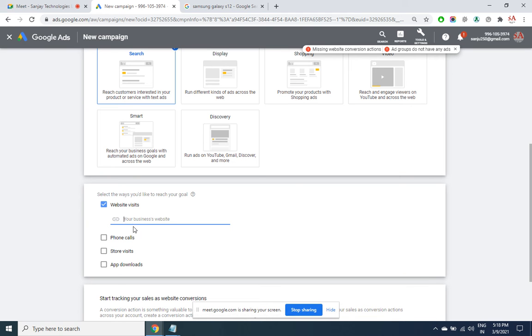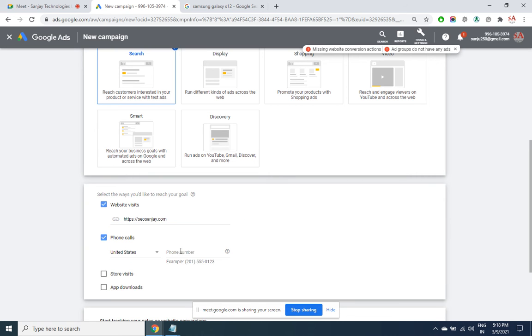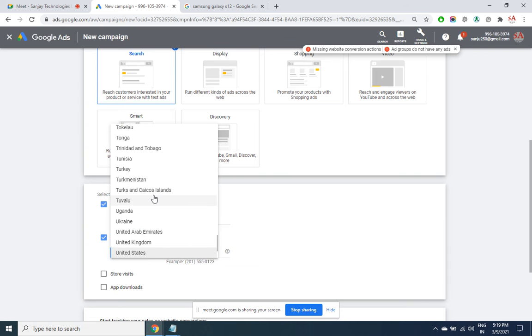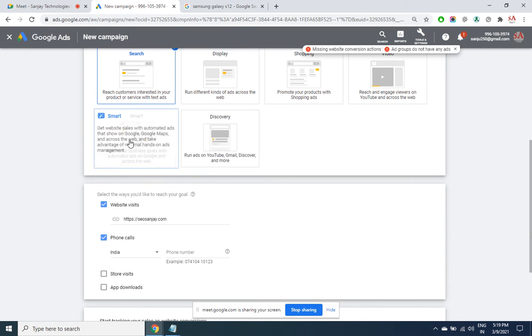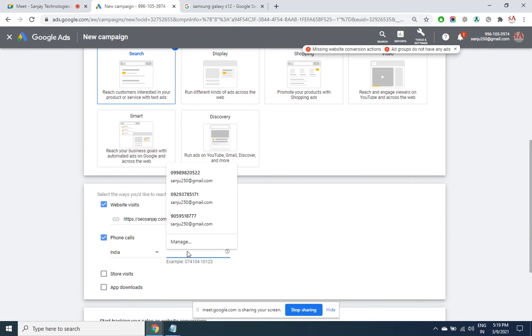So let us select all of them and then see how it looks like. This is not a shopping site, but just to see what all options we are having in the campaign, I am giving my site address. You can even pay according to phone call.